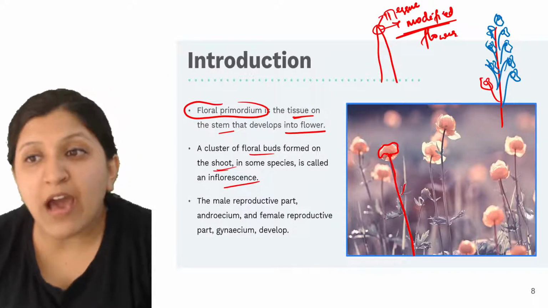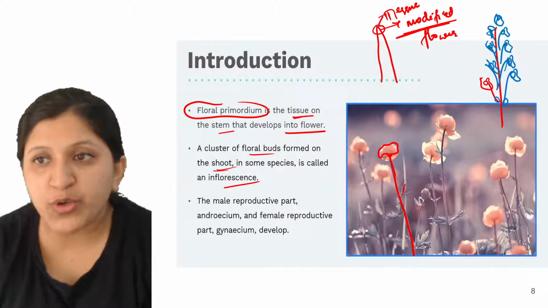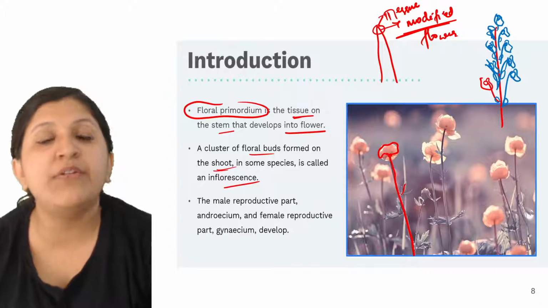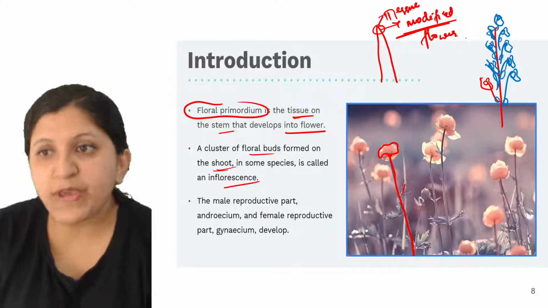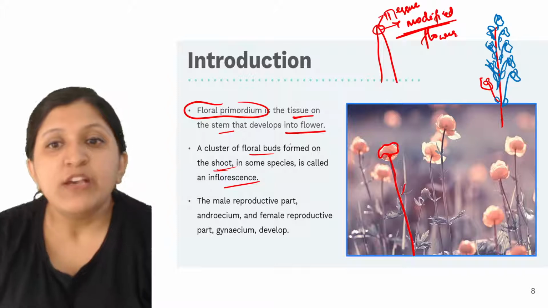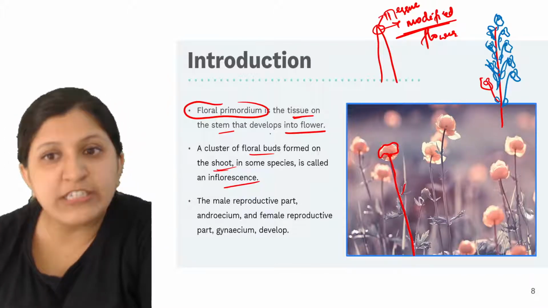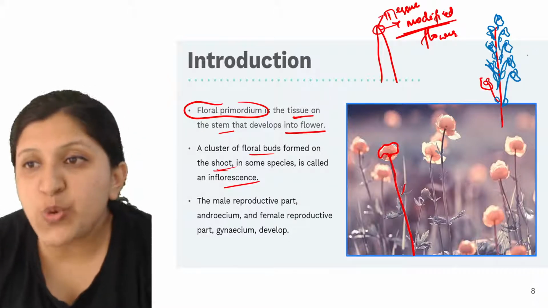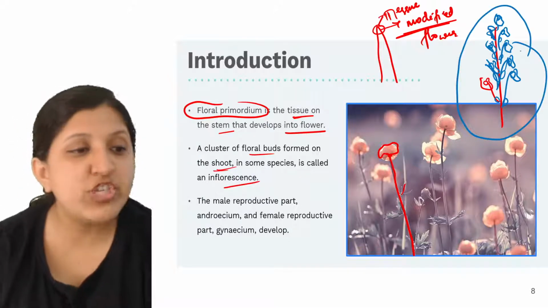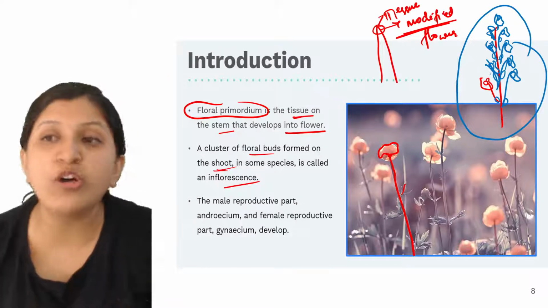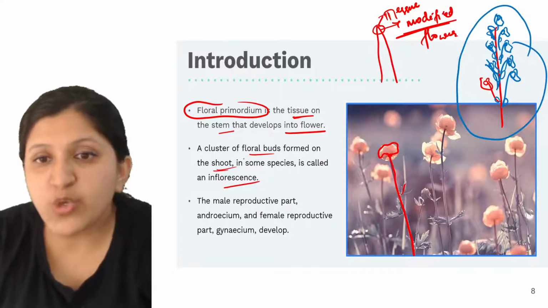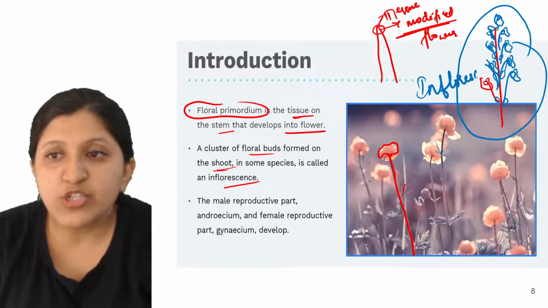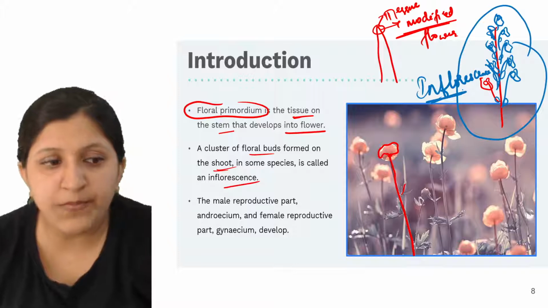There are many floral buds, and these floral buds give rise to a flower. So it is basically a modified tissue, a tissue which can give rise to a flower, and this whole structure having a lot of floral buds is called an inflorescence. You will study about this in detail further on.